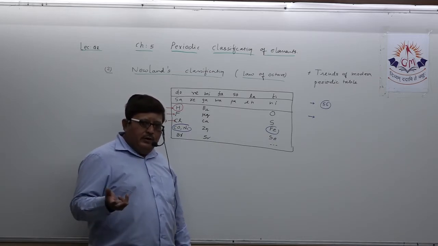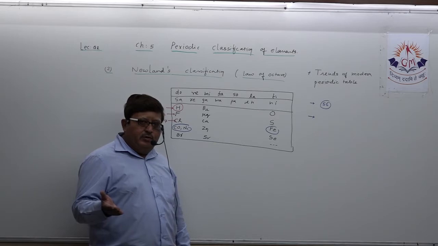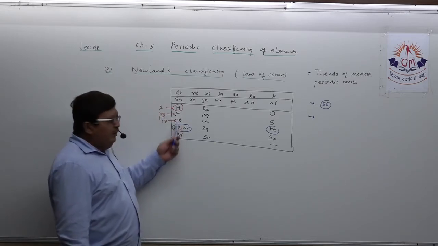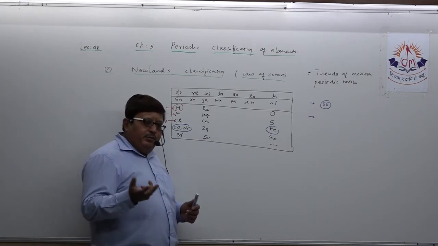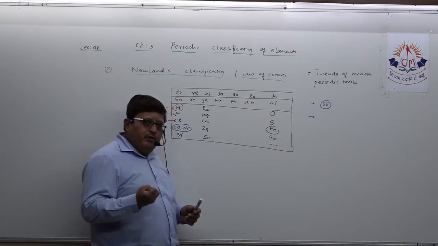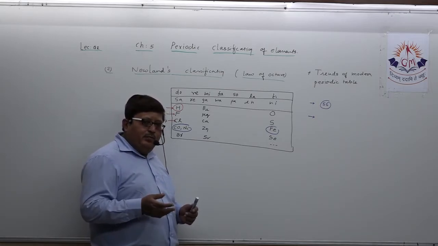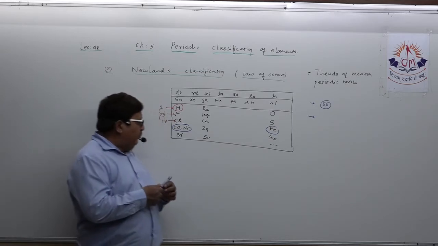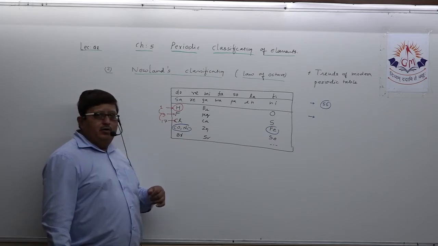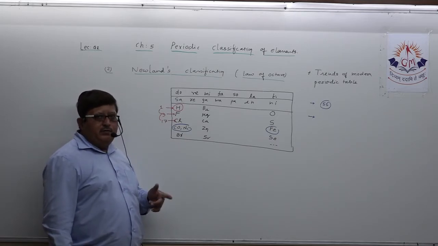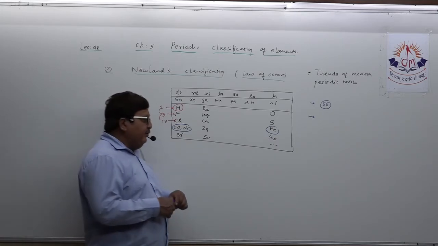We all know in the modern periodic table they are known as halogens, but because he was not sure about the chemical properties or the position of cobalt and nickel, he placed them in the group of chlorine and fluorine. That was his mistake, a limitation.